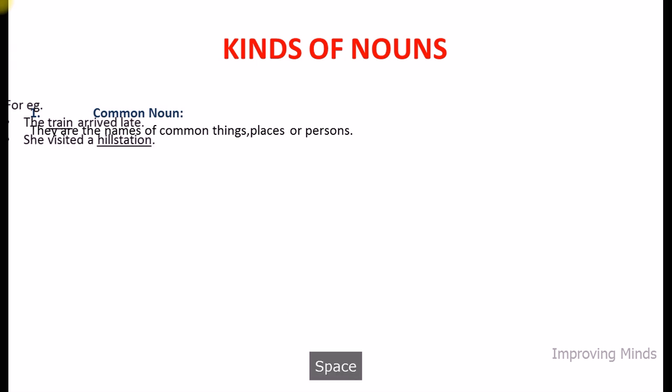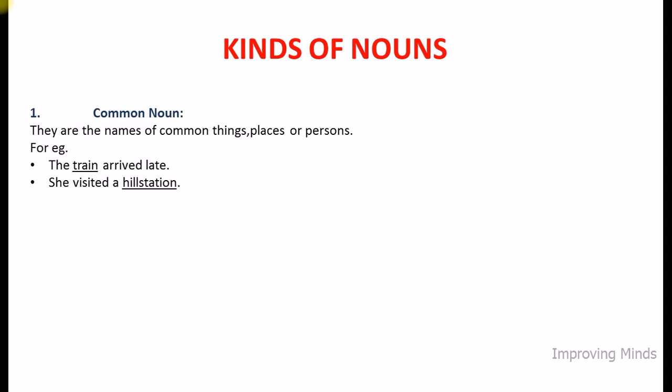For example, the train arrived late. In this example, train is a common noun. That means we are not talking about a particular type of train but a mode of transport. So in this sentence, train is an example of common noun. Next one is, she visited a hill station. Again, hill station is the name of a place, a common place. That hill station can be any. So here hill station is an example of common noun.